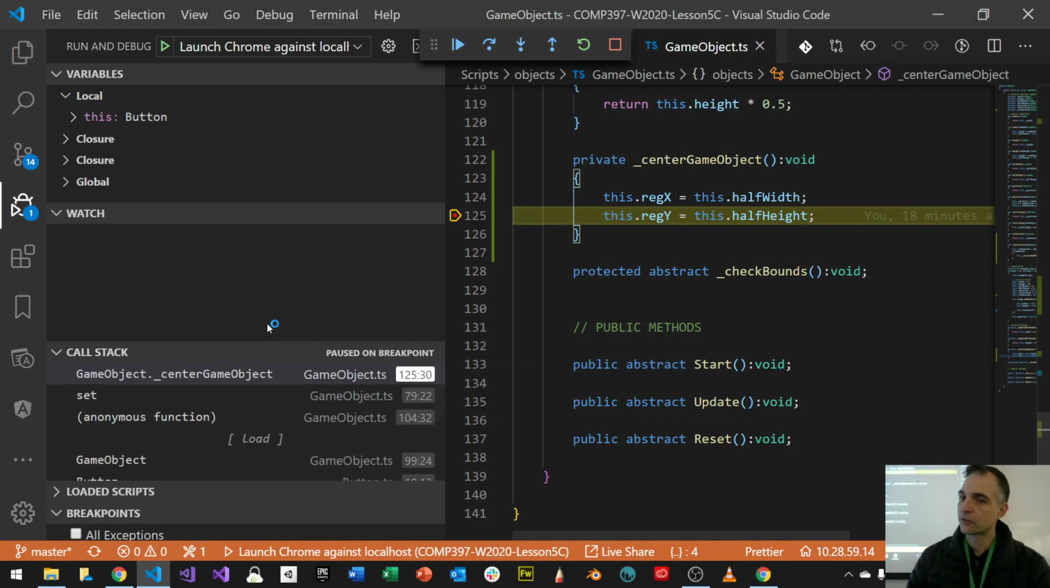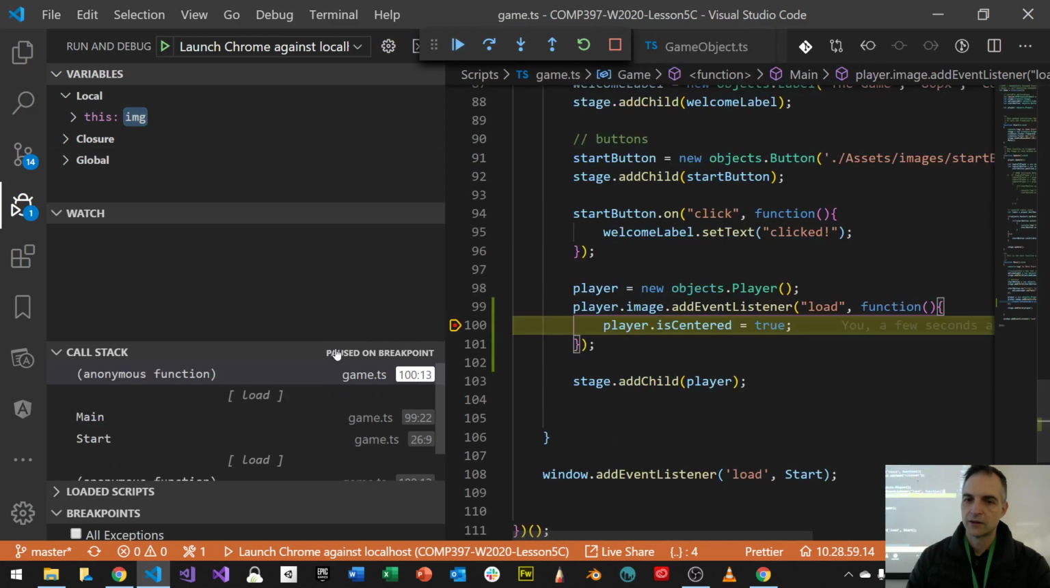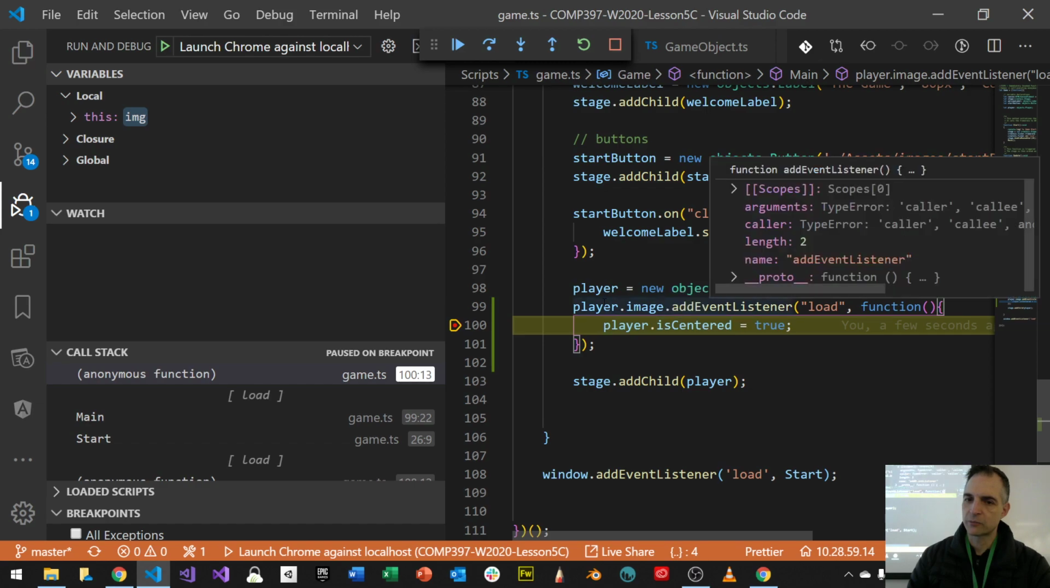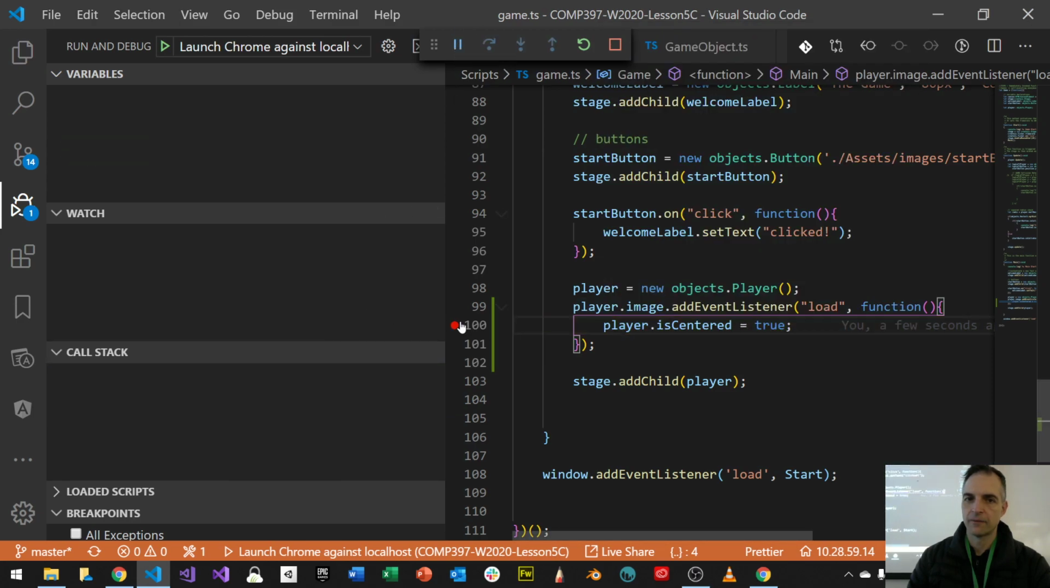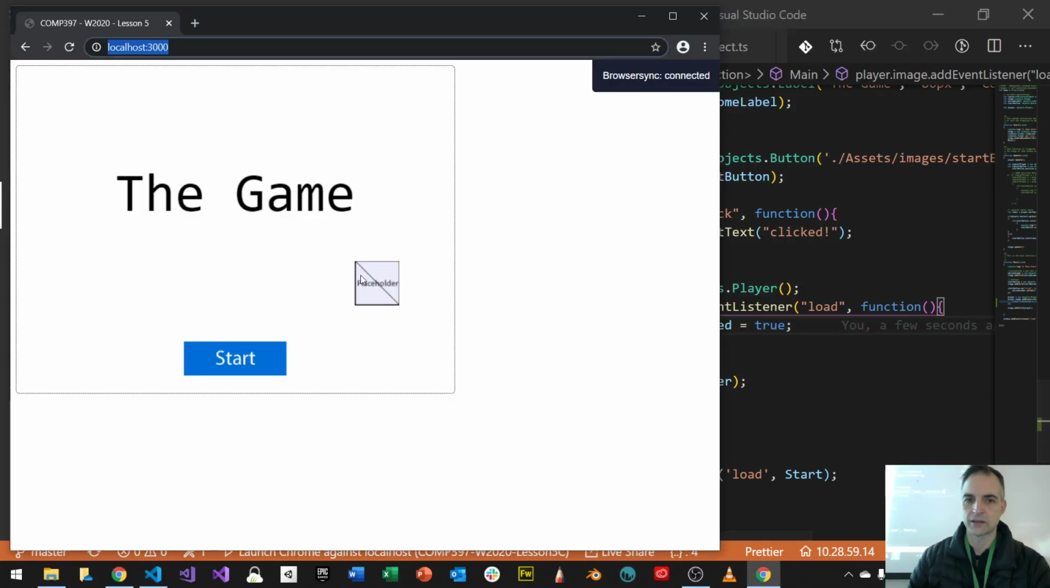Okay, now it's finished loading, right? Well, actually, let's try that again. Let's continue. Yeah, see, it finished loading now. Now let's take a look. What is my player object? My player has sizes now. And if I run it now, and if I go back to my screen, now it's centered. See?